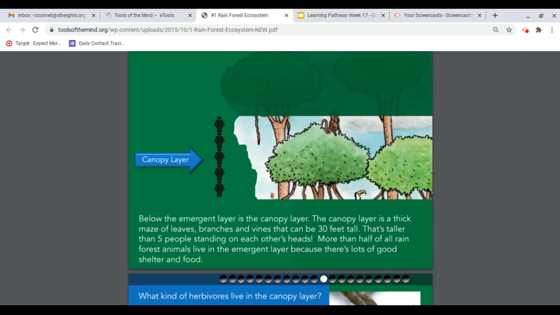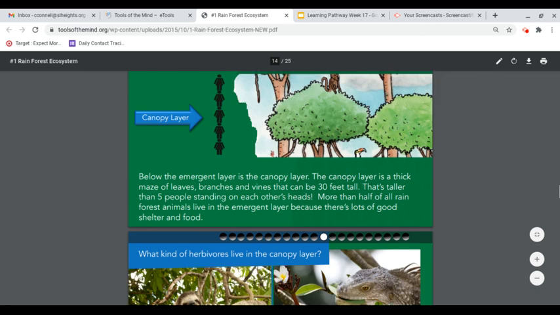Below the emergent layer is the canopy layer. The canopy layer is a thick maze of leaves, branches, and vines that can be 30 feet tall. That's taller than 5 people standing on each other's heads. More than half of all rainforest animals live in the canopy layer because there's lots of good shelter and food.